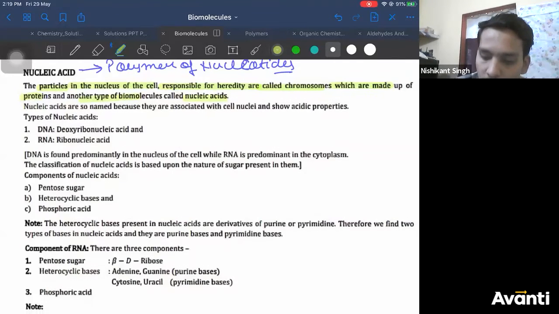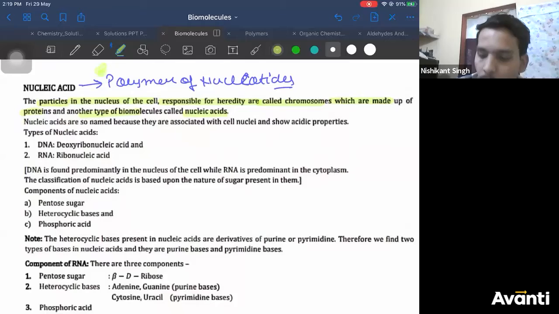Chemically, their definition is that they are polymers of nucleotides, right? We'll come to the structural definition also. Nucleic acids are named so because they are associated with the cell nuclei, right? And they show acidic properties. Therefore, they are nucleic acids. Because of the phosphate group, basically phosphoric acid is there. That's why they are acidic species. And they are present in the cell nucleus. They are associated with cell nuclei. Therefore, they are called nucleic acids, right?